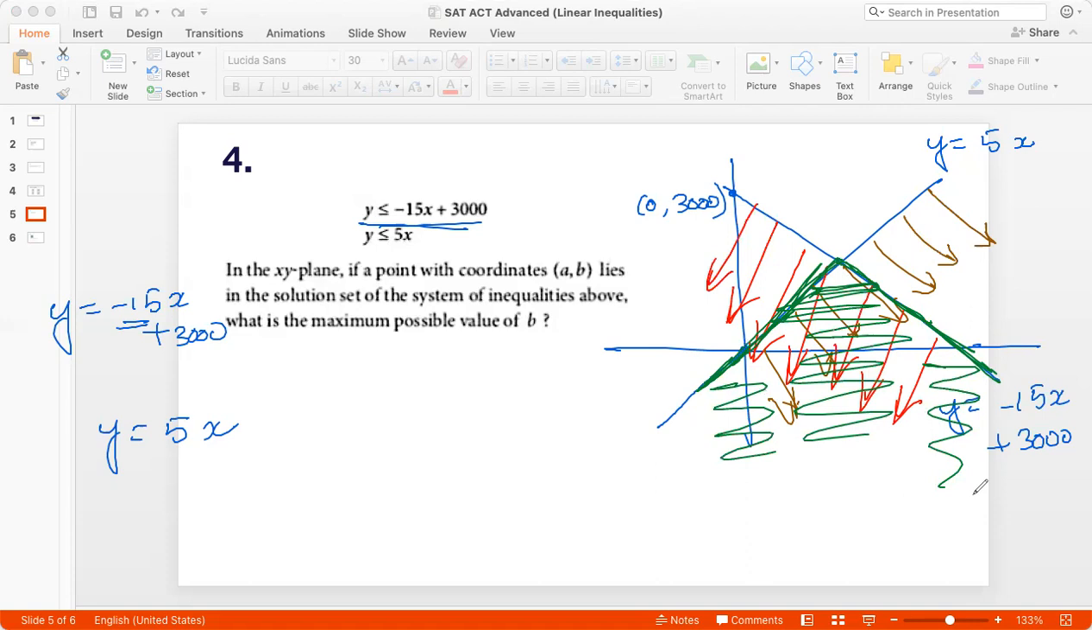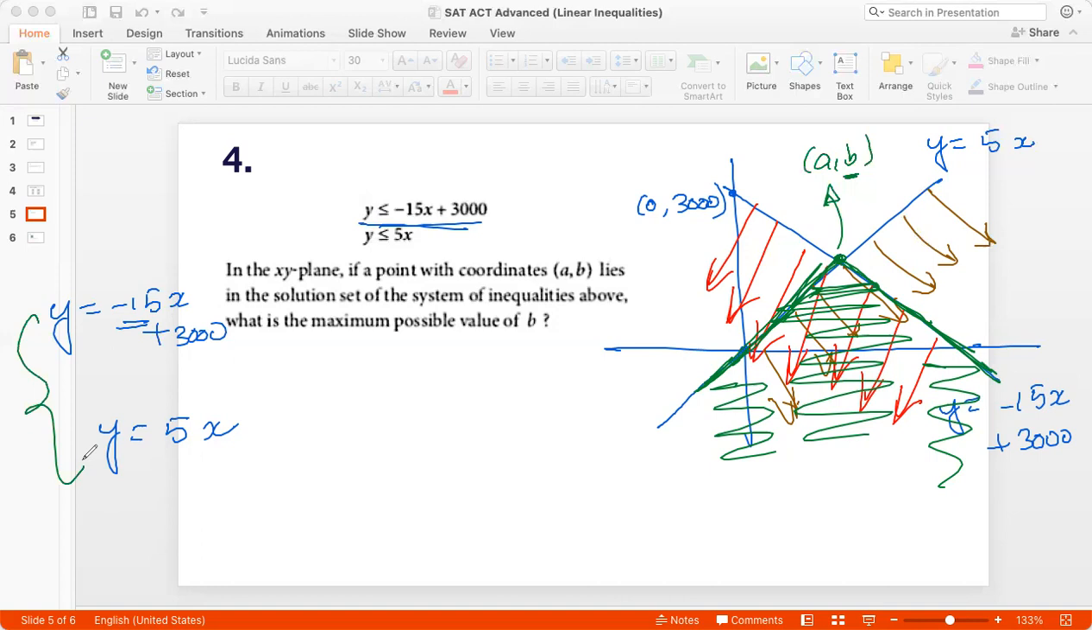So if (a, b) lies in the solution set, then what is the maximum possible value of b? You can see that this is the highest point where the system of inequalities has a solution. And so the maximum value of b, the y coordinate, will be this point, which happens to be the intersection of these two lines. So I can simply solve these two lines as simultaneous equations, and whatever is the y value of the solution is the